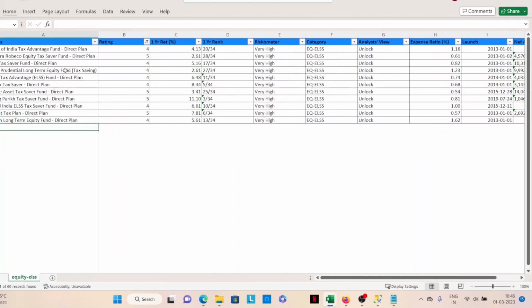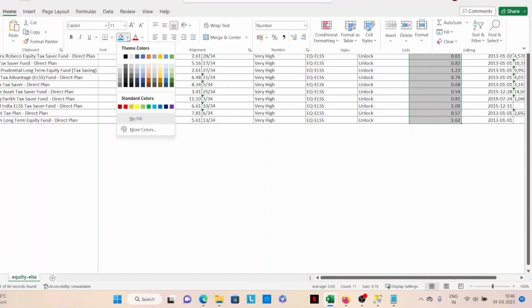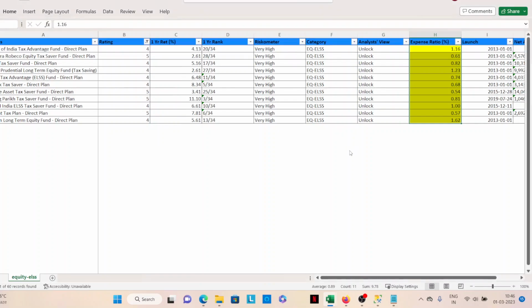Okay. So now the question would be which one to buy. If you've just started, the first thing I'll look at is this. The most important thing for you would be this expense ratio, because you don't want to give too much, right? You've just started in, and it's not the only criteria to look at, but you get my point. So you just have to look at this expense ratio. Of course, we'll look at return and everything.